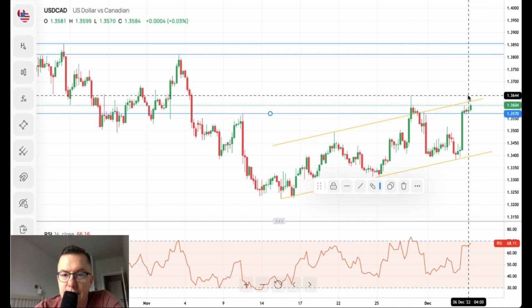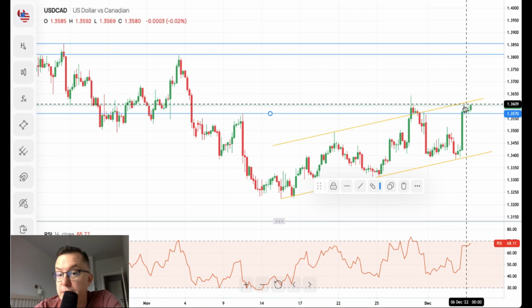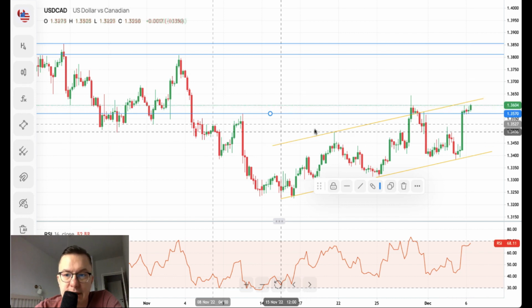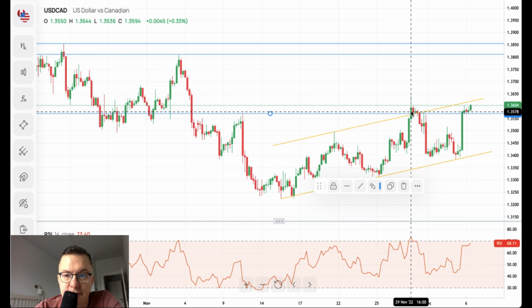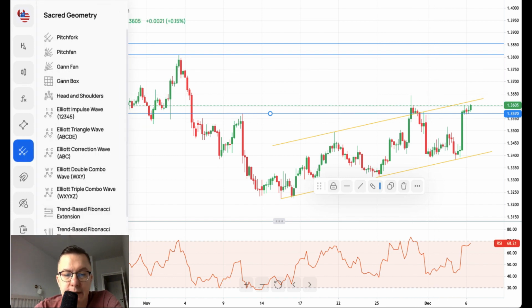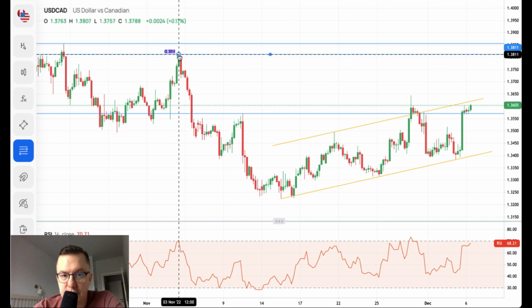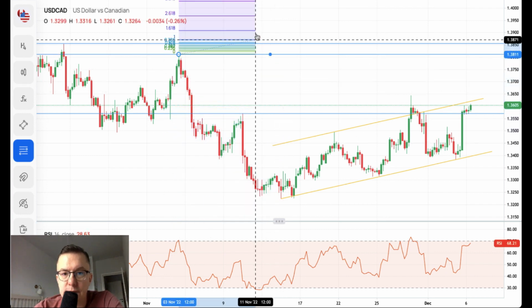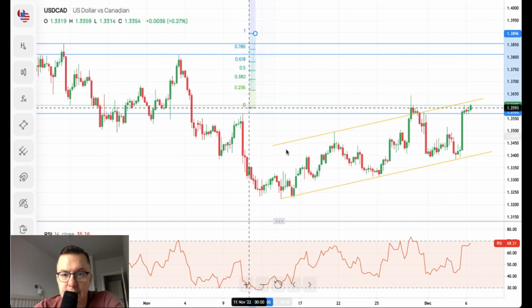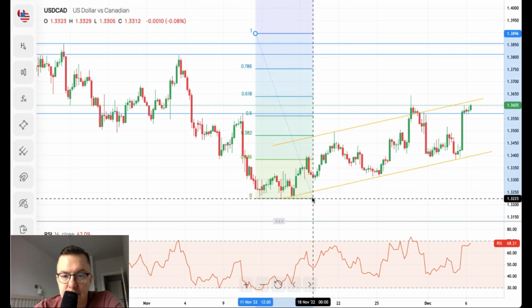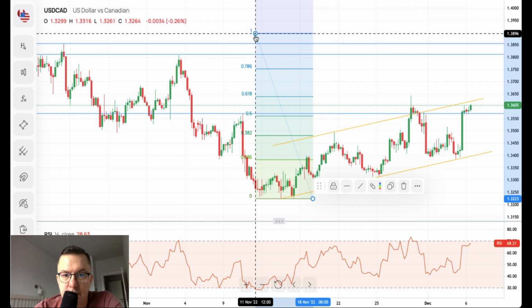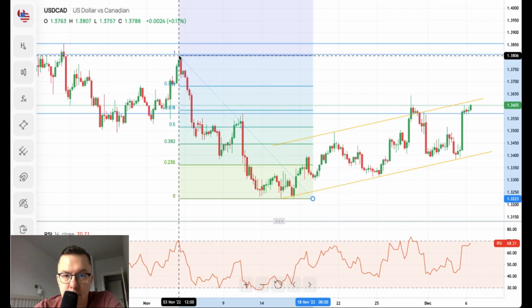We are just trading, basically, below the lower channel line. So when we break above this local swing high, which is at 1.3644, the extension to the upside is possible. However, let's check if there is some sort of Fibonacci retracement level there, because it looks like the retracement level might be very close to this recent price action.